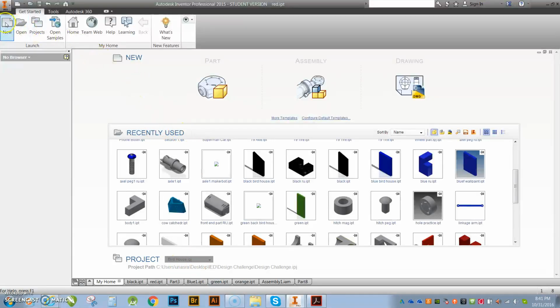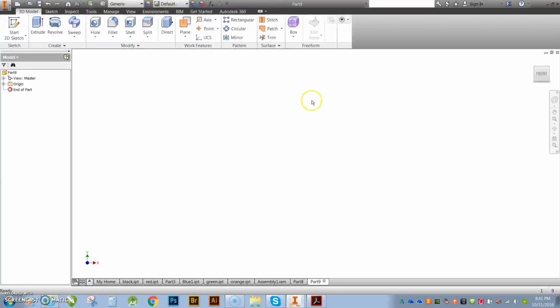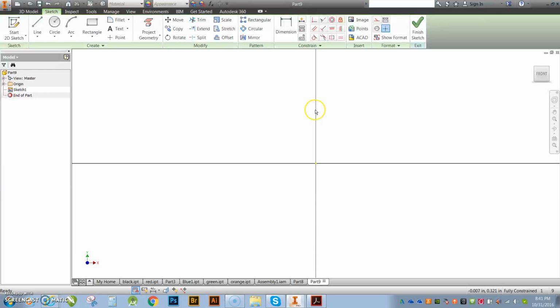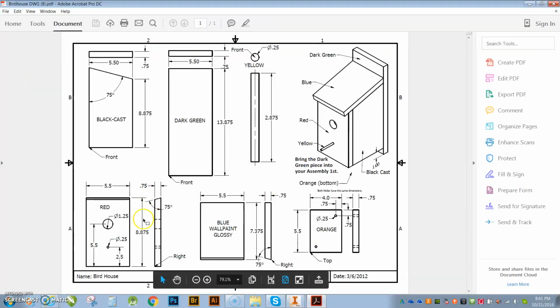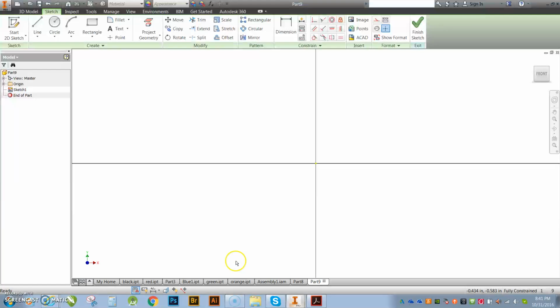Okay. So now I'm going to go to New. My standard part file. Hit Create. All right, going quickly guys. So my red piece, we're going to do this one a little bit differently, and I'm going to show you why. We're going to basically do the height. We're going to do the depth as the width, and we're going to kind of flip-flop this, and then we're going to extrude it the width of 5.5. I want to show you this way because I think this way will help you out when you guys are creating this one. All right, so let's go back after it.